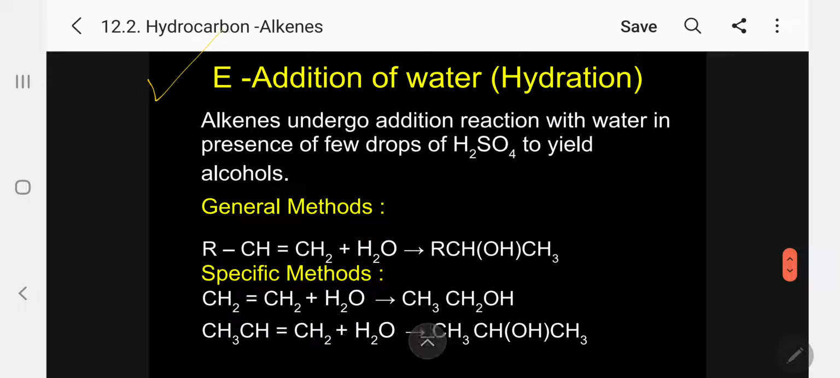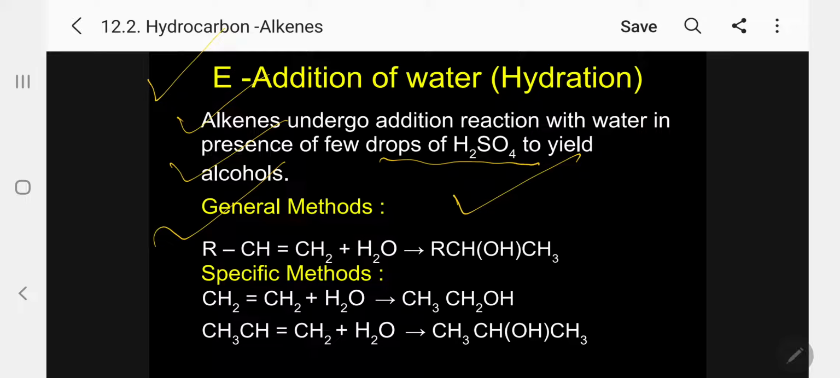Next, addition of water. That is called hydration. Alkenes undergo addition reaction with water in presence of a few drops of concentrated sulfuric acid medium to yield alcohol. So preparation of alcohol we can get by this method. General: RCH=CH2 producing this alcohol, RCH(OH)CH3.